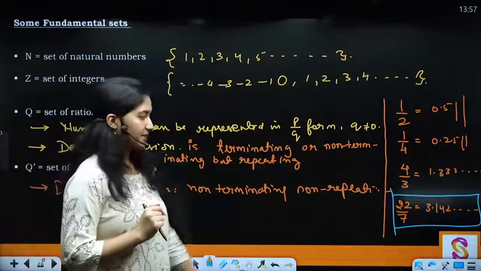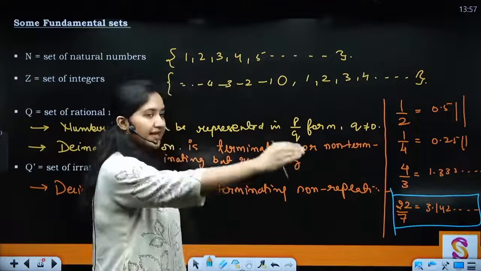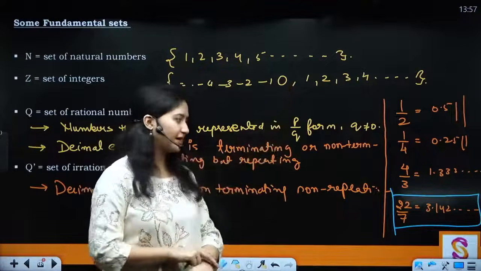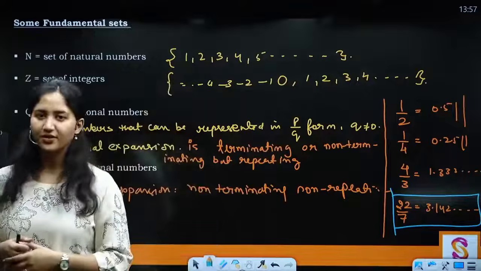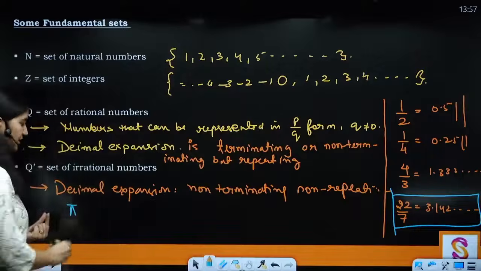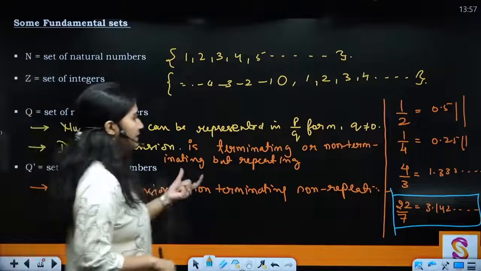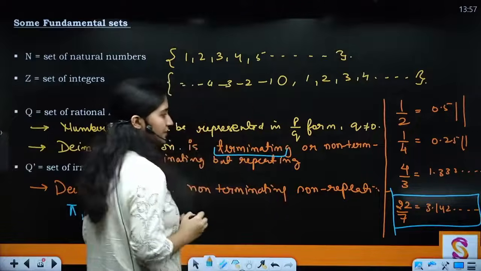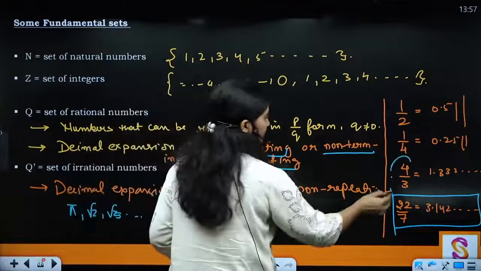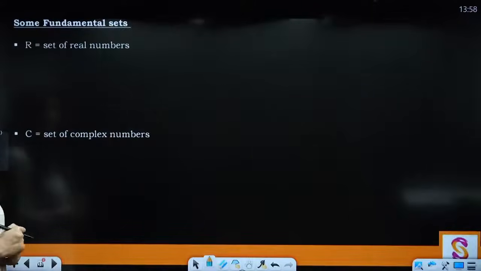Clear? Non-terminating, there is actually a contest also where you are supposed to recite the decimal expansion of pi. Clear? So whoever can go to the most numbers, they are rewarded in those contests, right? So you can see that pi is an irrational number. Then you have root 2, root 5 and all these. Clear? And here the term is: either the decimal expansion is terminating, or if it is non-terminating, then it has to be repeating. Clear? For example, 4 by 3. Clear? All right.